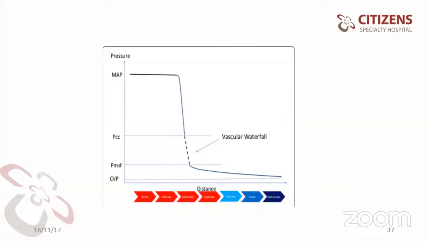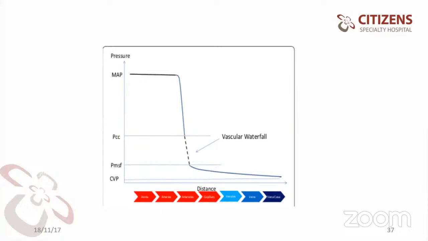Why is this happening? See here, this is the highest one, the mean arterial pressure. The critical point, PCC, is where the pressure is approximately 40 mmHg, and PMSP here is low at the level of a capillary, which is around 20 mmHg. And next is the CVP. Here are the arterioles.